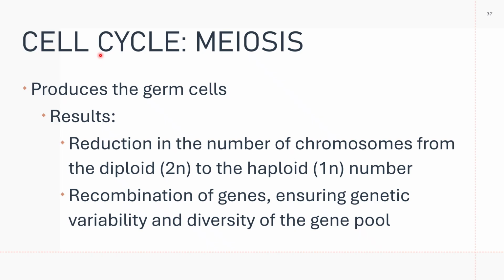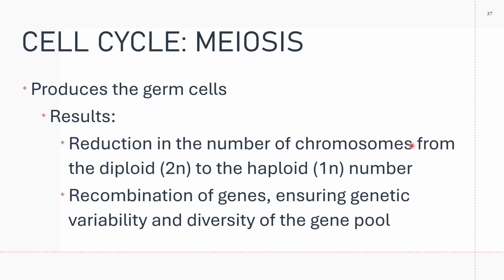Whereas meiosis occurs only in your gametes, or your sex cells. You have egg cells or oocyte for females, and you have sperm cells or spermatozoa for males.